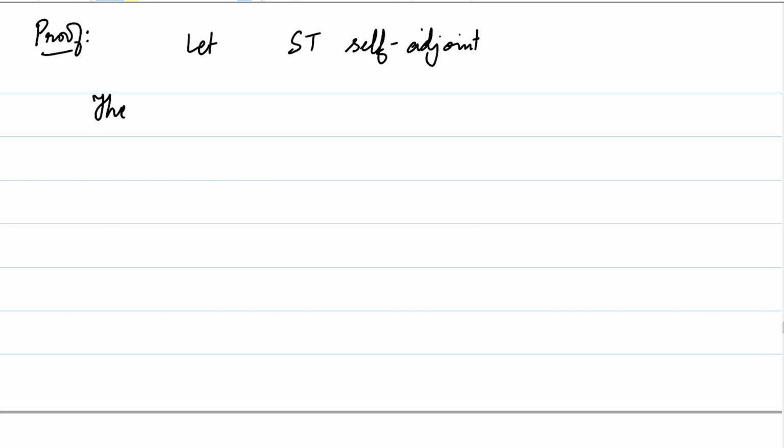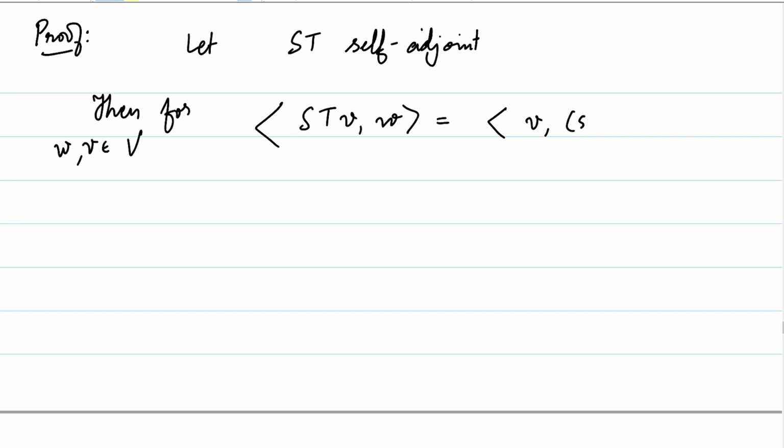Then what is going to be the inner product of STV with W, for V comma W in capital V? Let's try to figure out what this is. By definition, this is going to be equal to V comma ST star of W. And we just assumed that ST is self-adjoint, and therefore this is going to be equal to V comma ST of W.